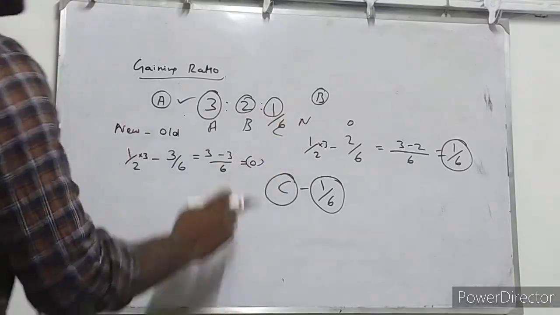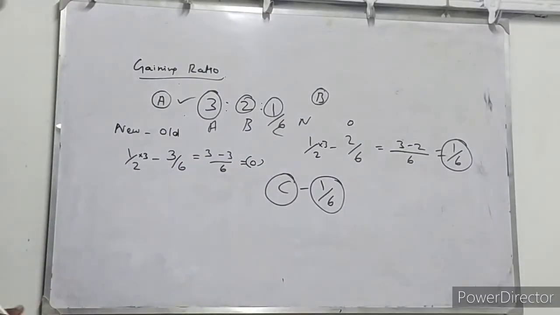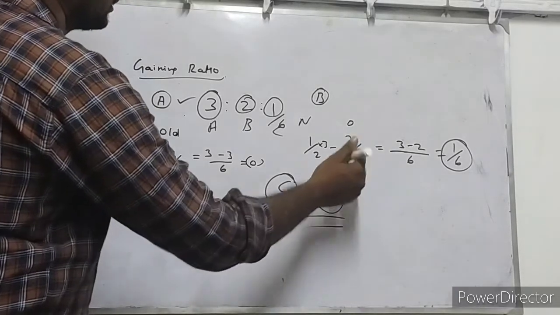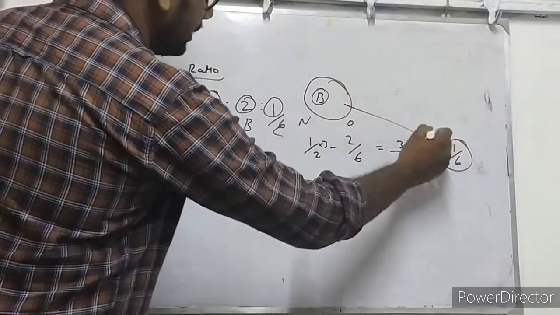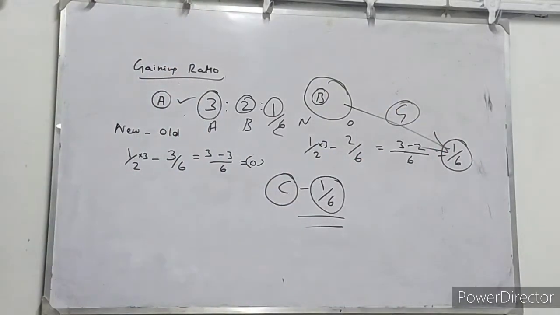So 1 by 6 is partner C's existing profit and loss sharing ratio. You know very well about it. Partner C's sacrifice is 1 by 6. At the same time, partner B's gaining is 1 by 6. So now we know very clearly how to find out gaining ratio for the retiring partner.